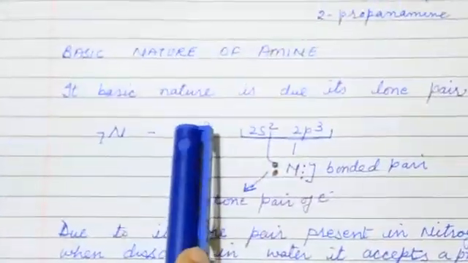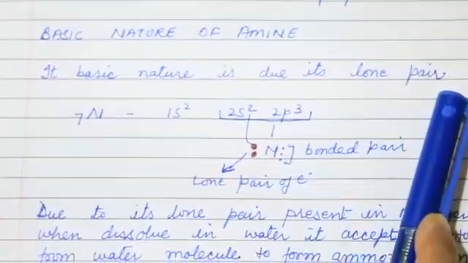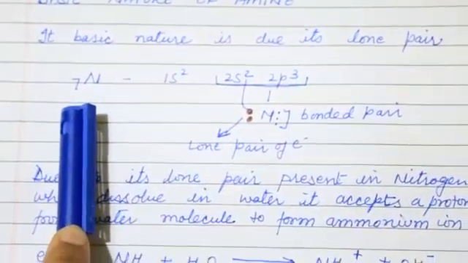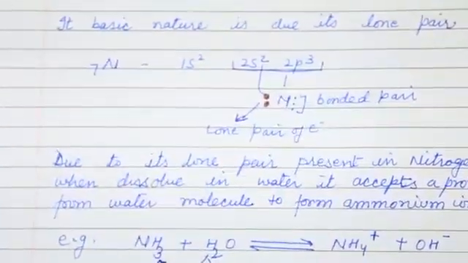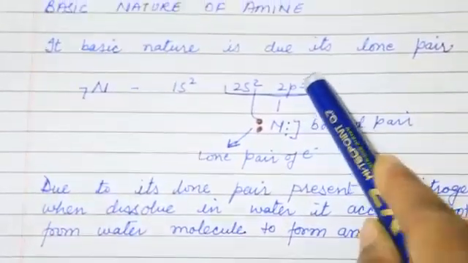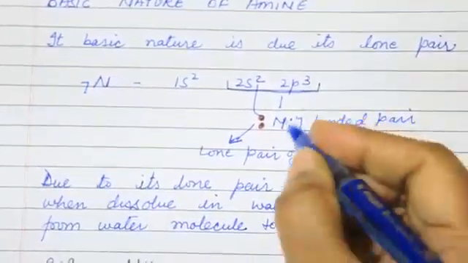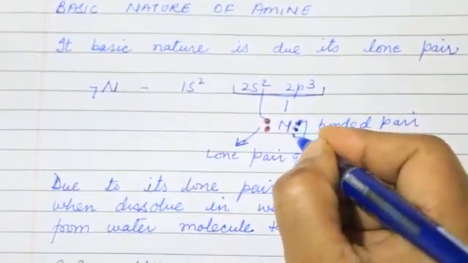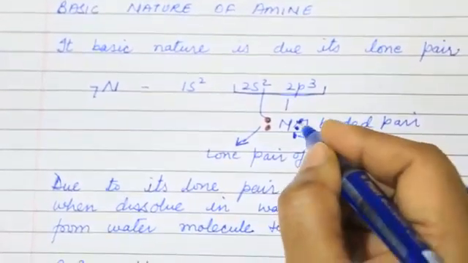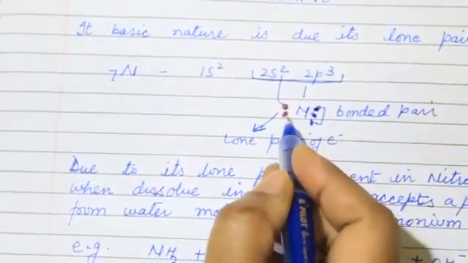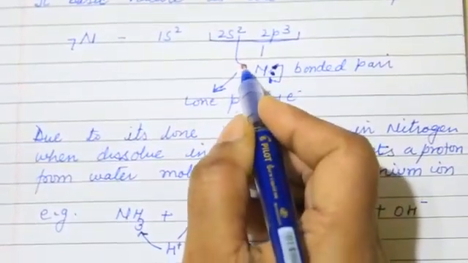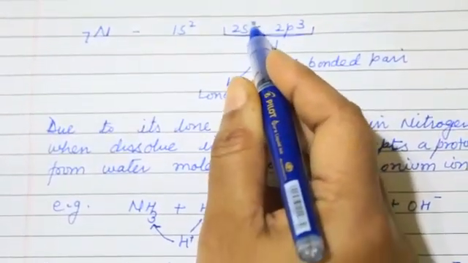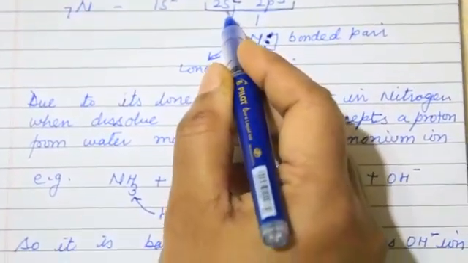Now come to the basic nature of amine. Its basic nature is due to its lone pair. As you know, according to the atomic number of nitrogen, the electronic configuration is like this. All the 3 electrons are bonded pairs, and these 2 electrons are the lone pair of electrons, which is contained by 2s.